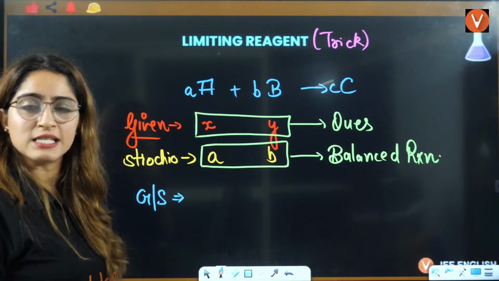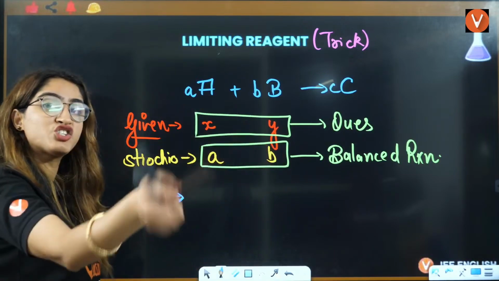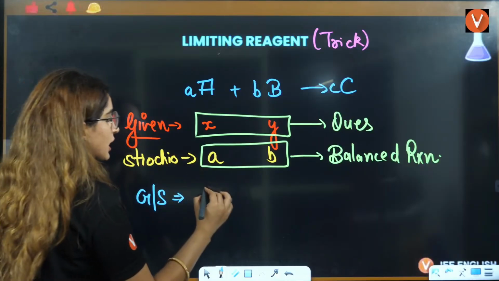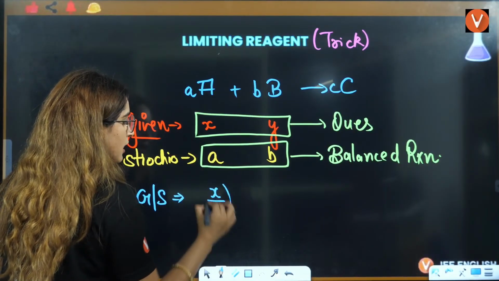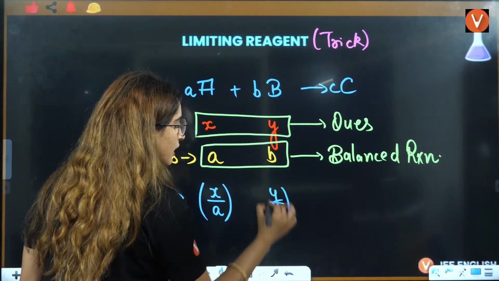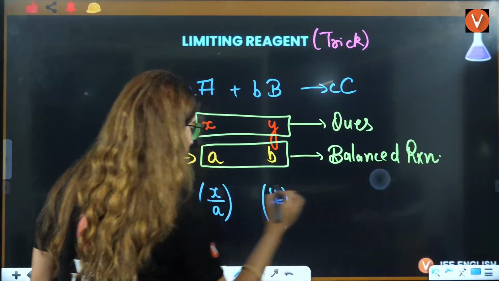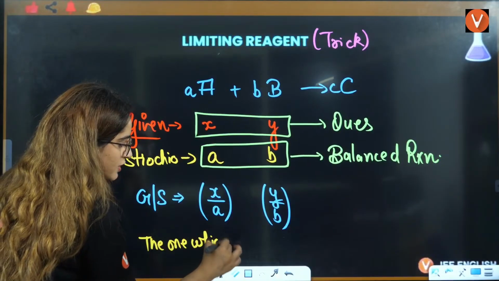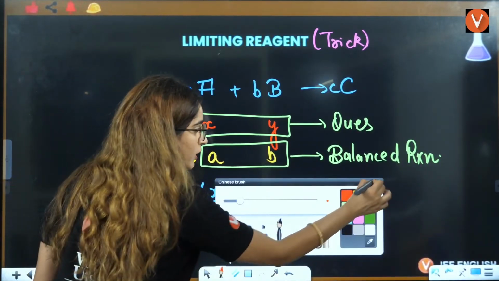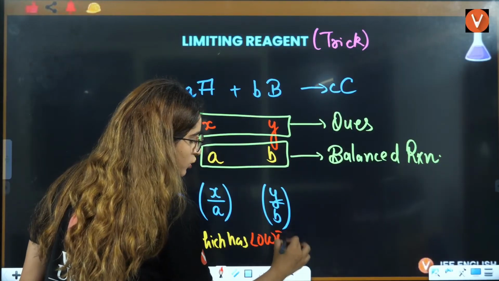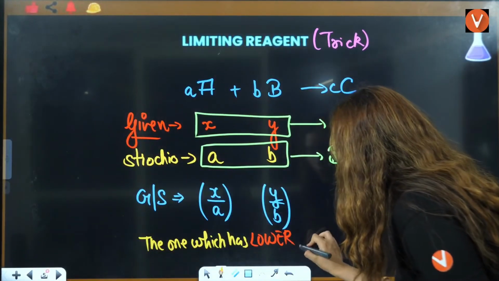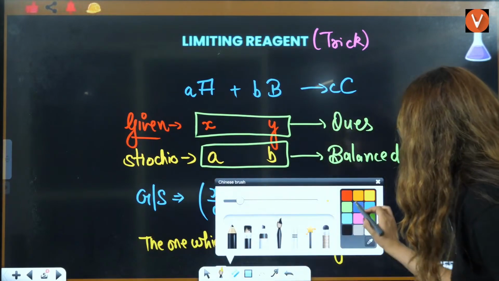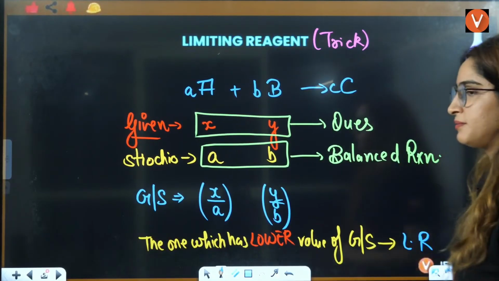G by S, that's it. Not S by G, it's G by S. So given by stoichiometry: G is X for A, and Y for B. After solving, the one which has the lower value of G by S is your limiting reagent. Very important.